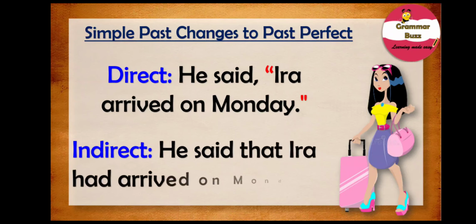And we will have, he said that Ira had arrived on Monday. Well, had arrived in the indirect speech is in past perfect tense. So remember, the simple past in reporting speech changes to past perfect when we are converting the sentence to indirect speech.